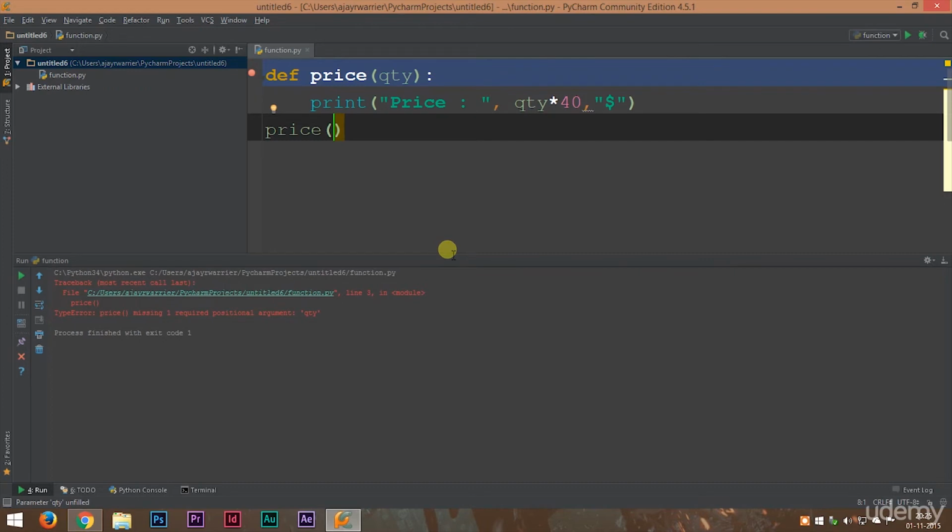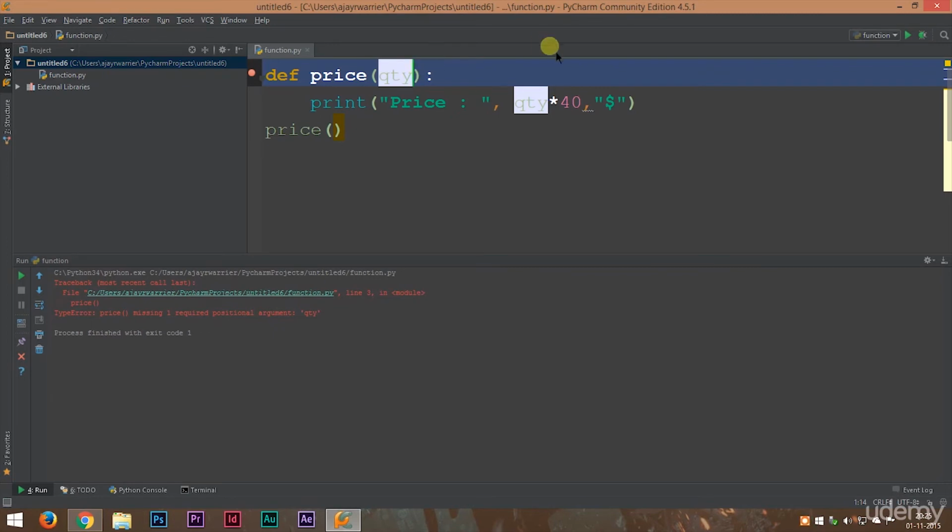So what will we do? So how can we solve this problem? There must always be a default argument, a default value in case the user forgets to enter his input. In most cases, whenever we are buying something, most people would be looking to buy just one quantity, right? One copy of it. So the default value should be 1. In case the user forgets to enter the quantity or number of copies, the default value should be 1.